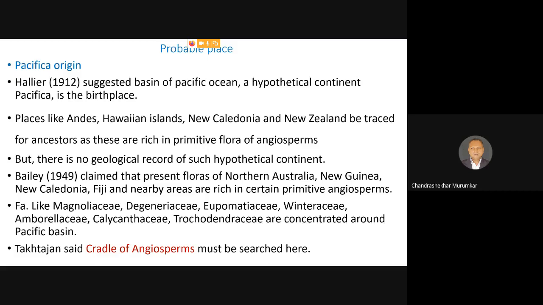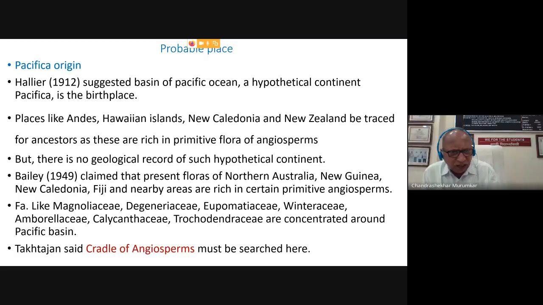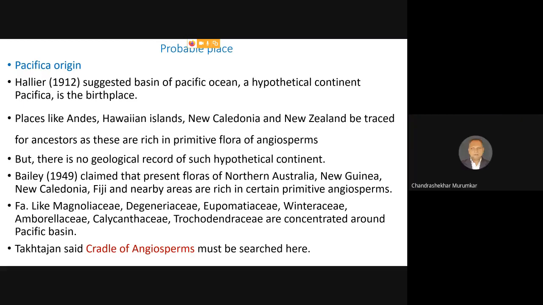Now, this whole landmass, the basin of the Pacific Ocean, has gone down and is covered with water. Today, unfortunately, we are not finding any fossil or paleobotanical evidence for the primitive angiosperms. So this theory was proposed as the Pacifica origin, and he claimed that a hypothetical continent, not known today but present once upon a time, known as Pacifica, was probably the birthplace of angiosperms.